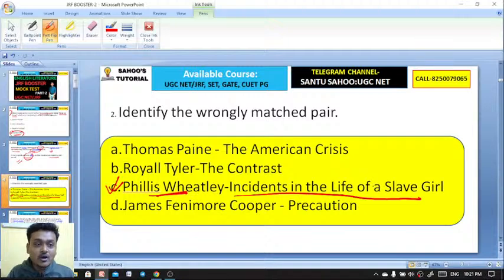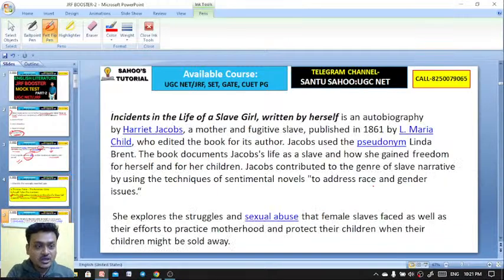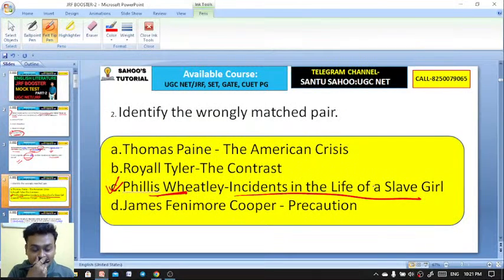It's actually an autobiographical work. By whom? By Harriet Jacobs. Excellent. So Harriet Jacobs has written this work, Incidents in the Life of a Slave Girl. It is actually an autobiographical work. These questions are from American literature.